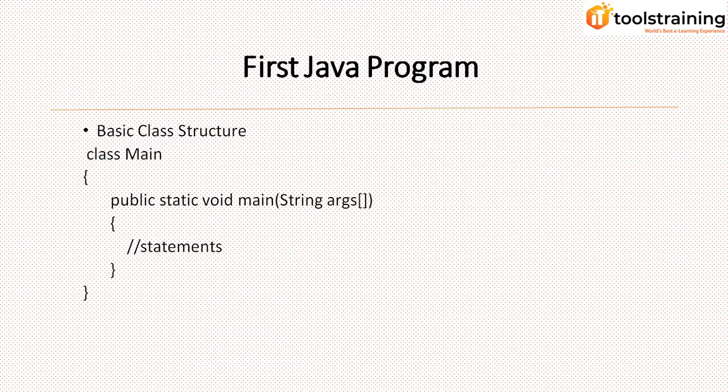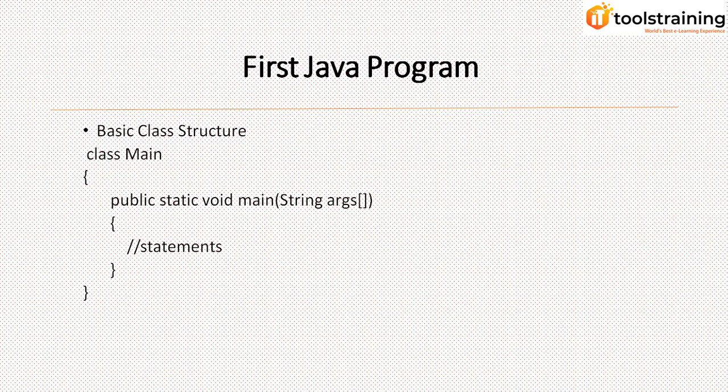Now we'll go to the main programming structure of Java. Here I have written one small structure, that is class Main, public static void main, statements. We'll go through it one by one. In Java, you have to write everything inside the class. You cannot write anything outside the class except two things, import and package. We'll come to this point, but just remember that you cannot write anything except these two things outside the class.